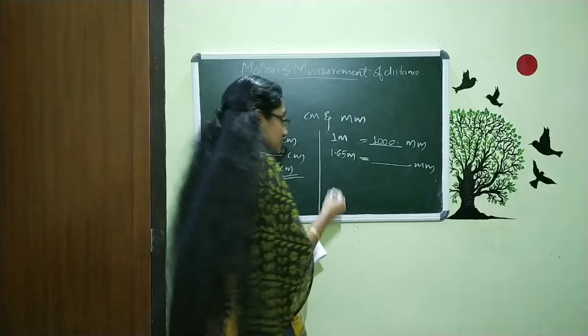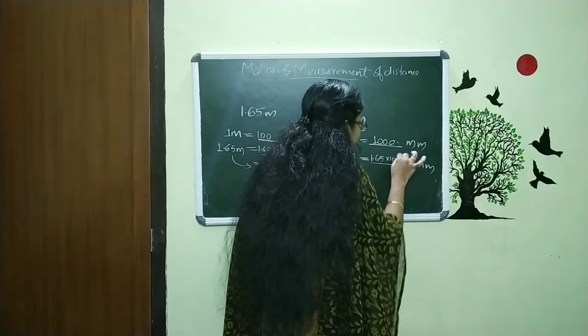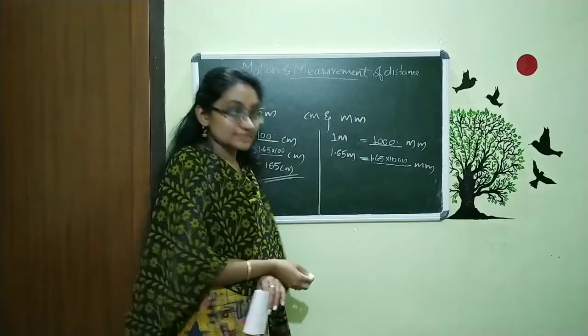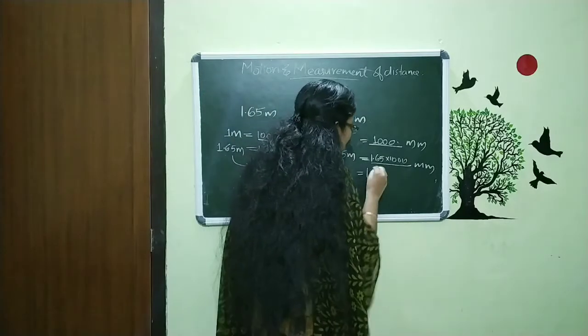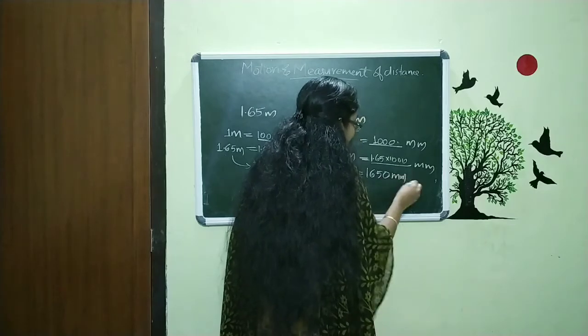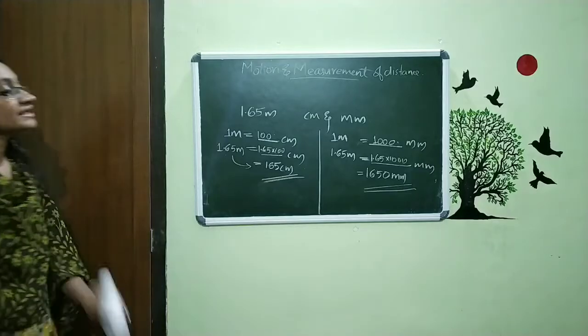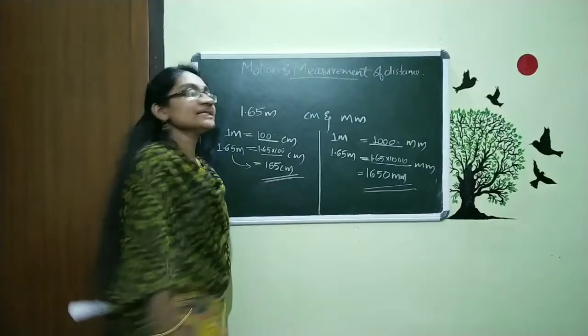That is our question. So we want to multiply this 1.65 into 1000. So our value is 1650 millimeter. 1650 millimeters are there. So we converted this meter to millimeter.